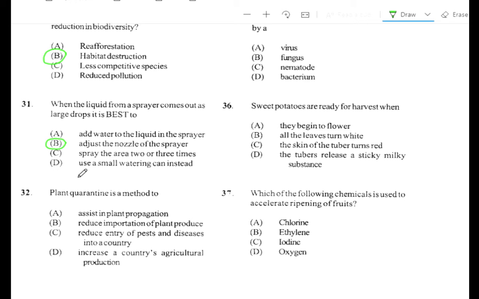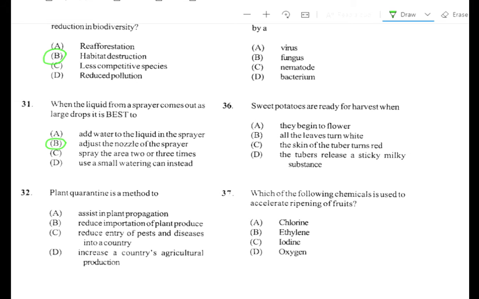Alright, so the sprayer, the nozzle has an adjustment knob that you can use, right? So that is what will control it. If you want the liquid to come out in fine droplets, you will screw it tight. If you want it to come out in large droplets, you loosen the knob.